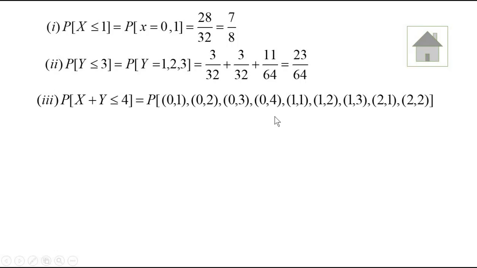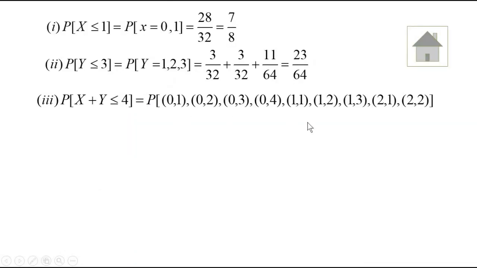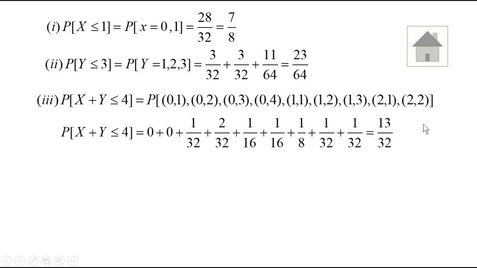When x equals 0 and y equals 1, the corresponding PDF is 0. When x equals 0 and y equals 2, it is 0. And when x equals 0 and y equals 3, it is 1 by 32. Like that, from this table, you find all the probabilities and add them, so you get 13 by 32.